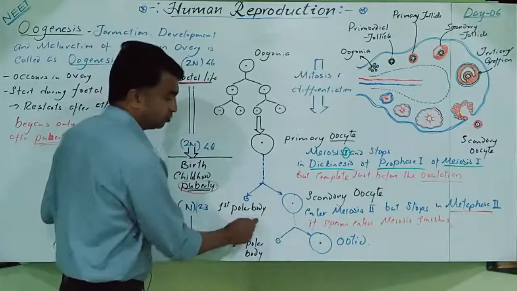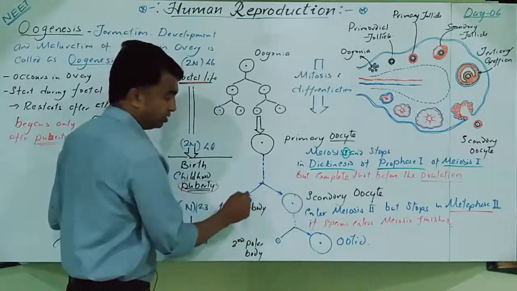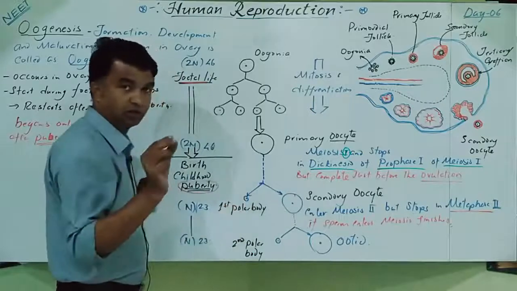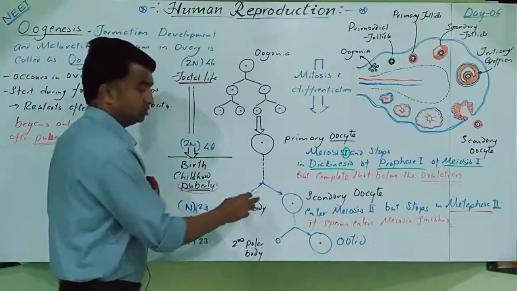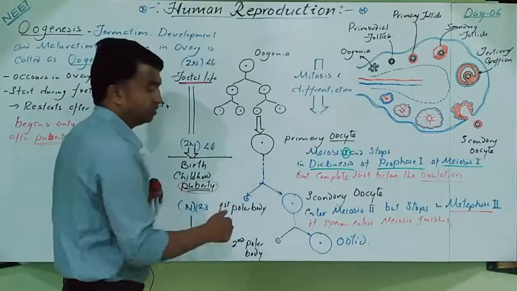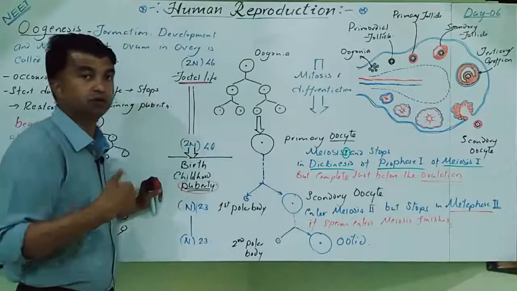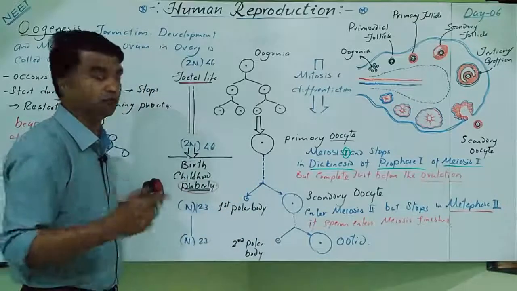One is the first polar body, another is the secondary oocyte. So a large amount of cytoplasm will come here. This will contain only the nucleus and a small amount of cytoplasm. Why? The formation of the first polar body removes the 23 chromosomes from this body, attaining haploidy.